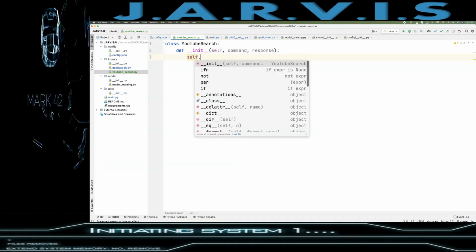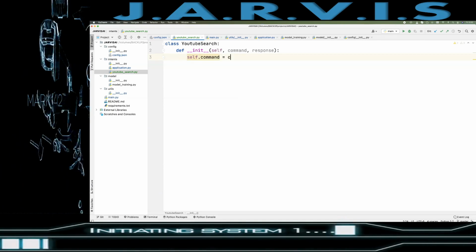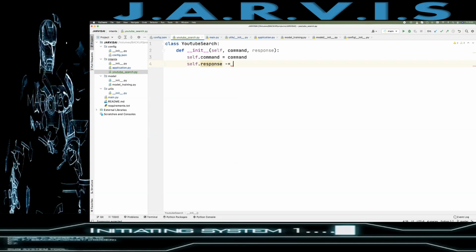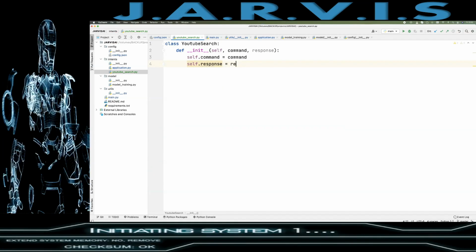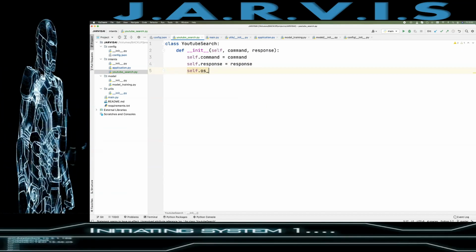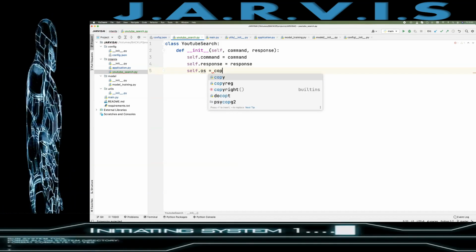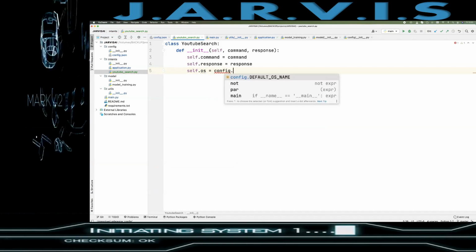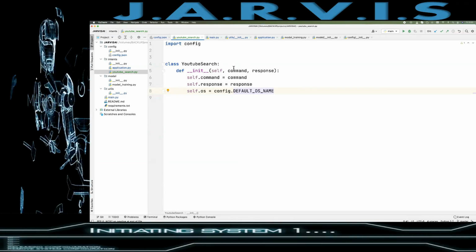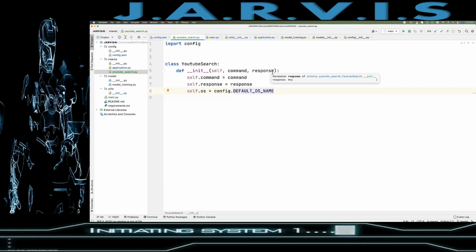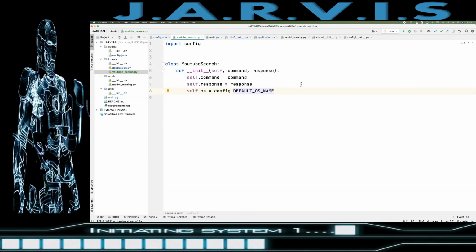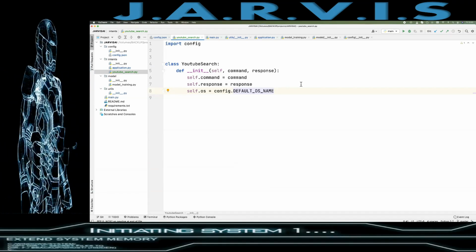So self dot command equals command, self dot response equals response, then self dot os name equals config dot default OS name, right? Okay, so this is done. Now for the YouTube search, we need to implement the YouTube library from the Google console or Google developer console, right?